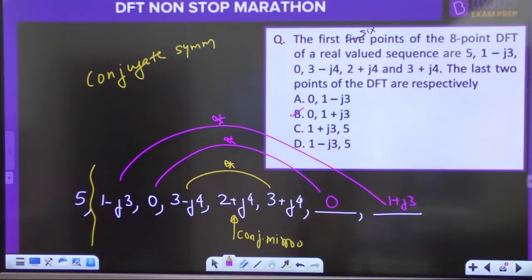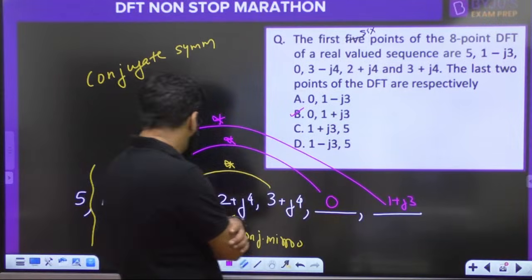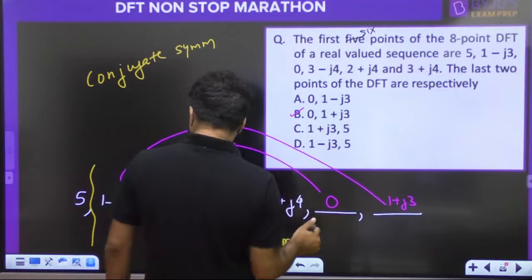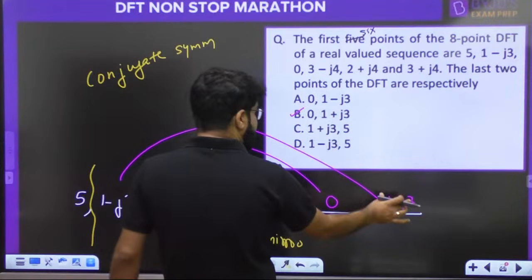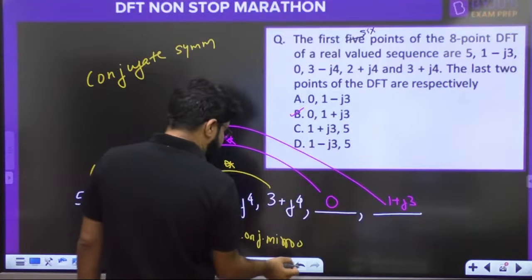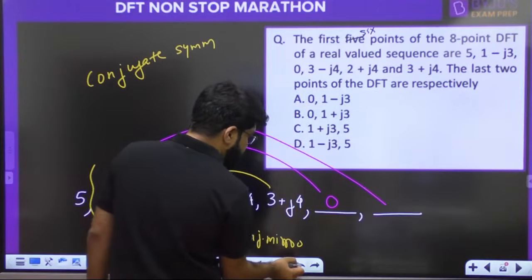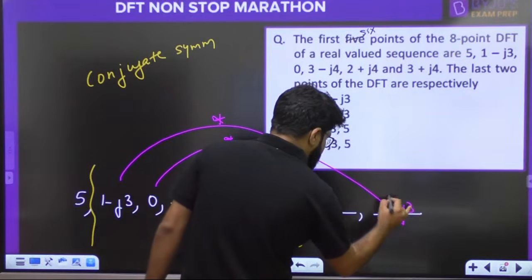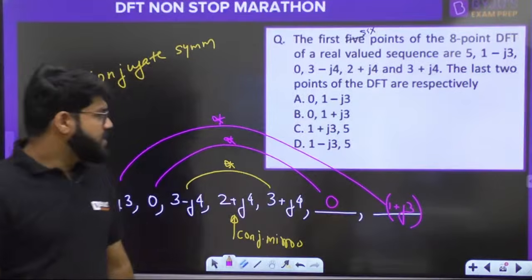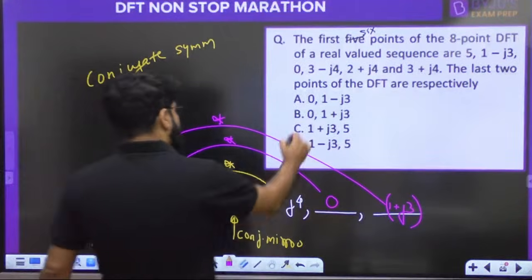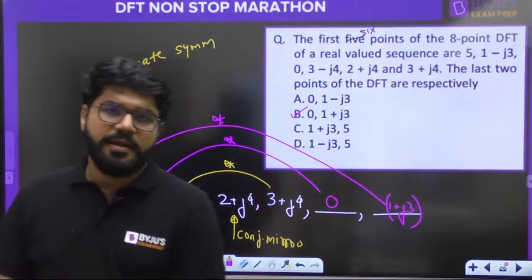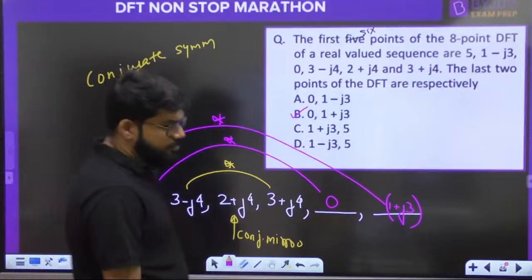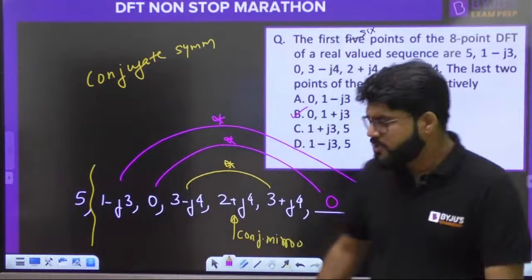It is clearly B. Some of you were telling D as well. No, it is clearly B. Not C. 1 plus j3 will definitely not come. The conjugate of 1 minus j3 will be 1 plus j3 only. Some of you are telling directly 1 minus j3. It is not like that. Okay? So it is clearly 1 plus j3. Okay, 0, 1 plus j3. The correct option is option number B. Everybody, the correct answer is option number B. Cool enough, simple enough. Let's move on to the next question.